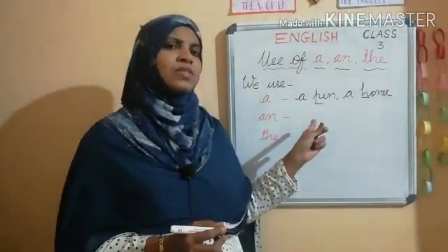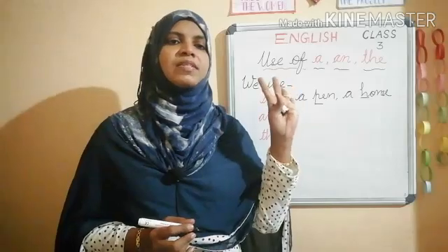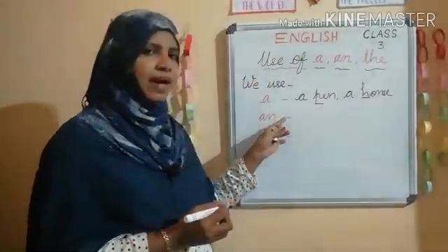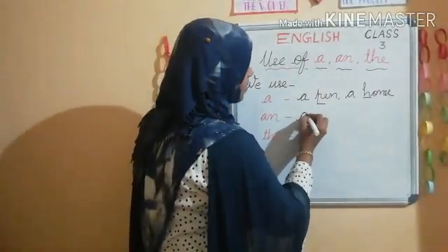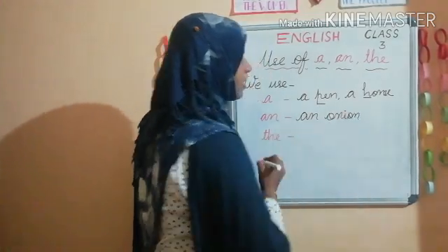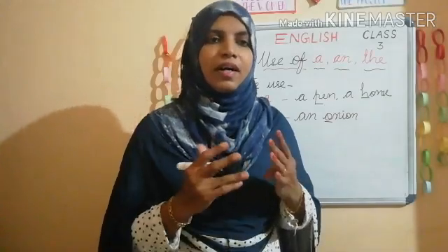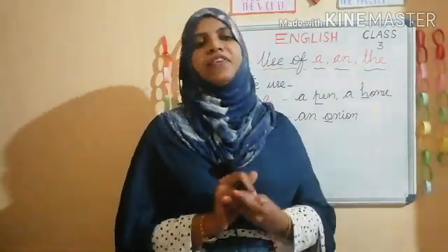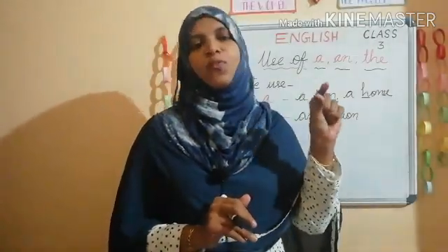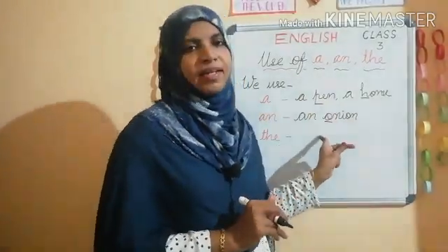Then when do we use an? An we use with a vowel sound. When these 5 vowels come before the first of a word, we use an. An onion. Okay, an onion, an orange, an eagle, an elephant, an inkpot. So we have to listen to the first letter of the word. If it is a vowel sound, we have to use an.